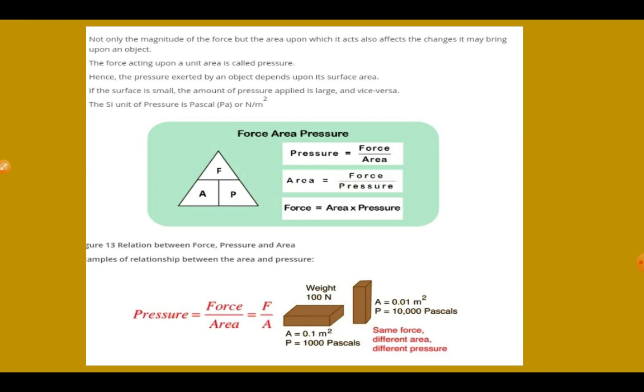In both conditions the pressure differs. When the length and breadth face is down, the area is more, so the pressure exerted is 1000 Pascal. When the breadth and height face is down, the area is very small in comparison to the first condition, so it creates more pressure, about 10,000 Pascal.